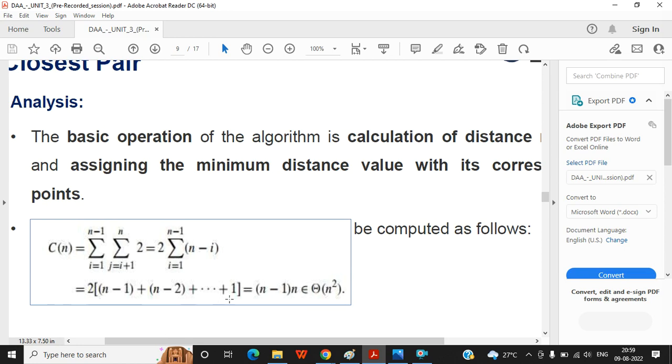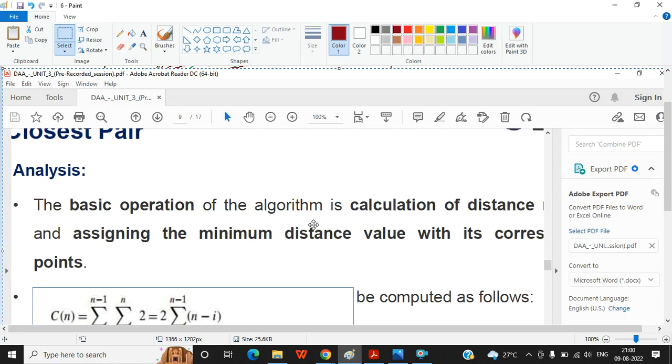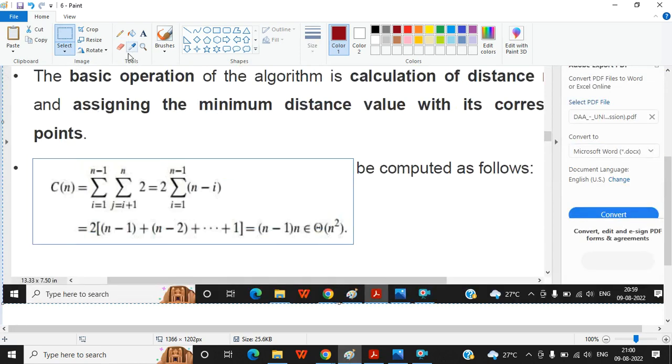Are you getting the things? A little bit. Can you show me that expansion? We did that thing, since my math is not very strong. See here, what is this? This is nothing but the sum of all natural numbers from 1 to n. So from 1 to n, it is n into